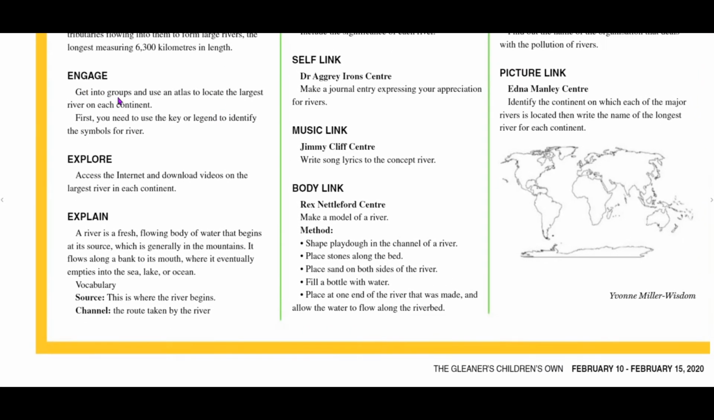Engage. Get into groups and use an atlas to locate the largest river on each continent. First, you need to use the key or legend to identify the symbols for rivers. Explore. Access the internet and download videos on the largest river in each continent. I would use the word longest here.